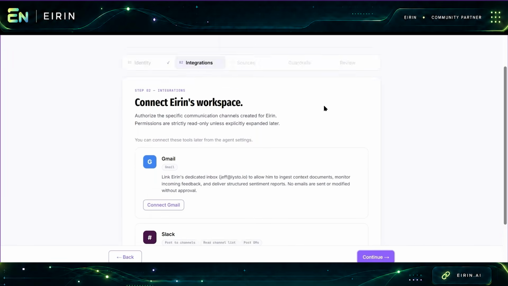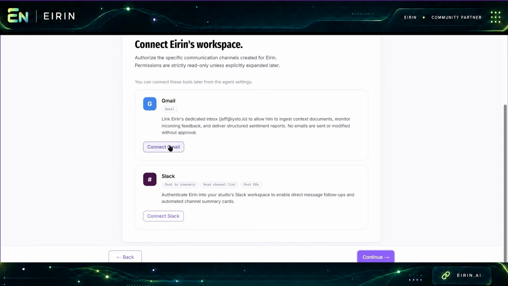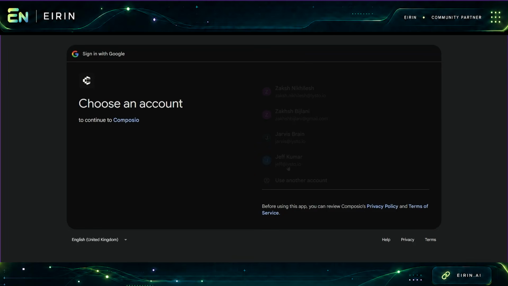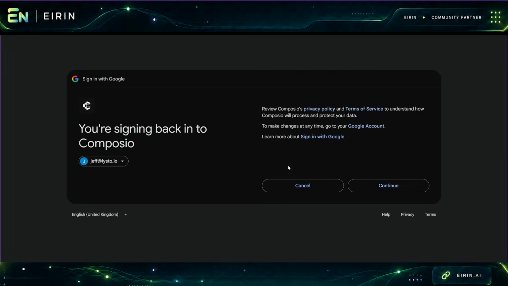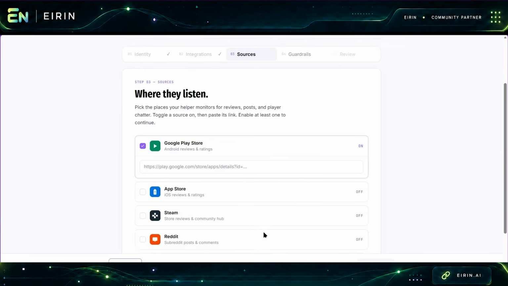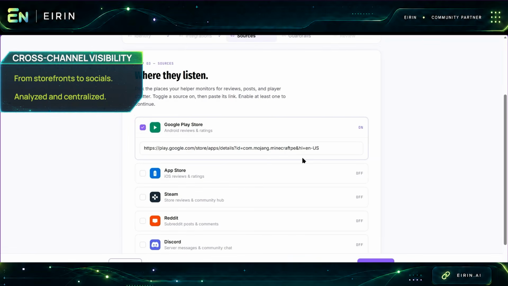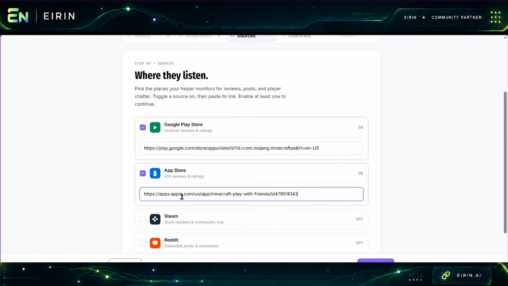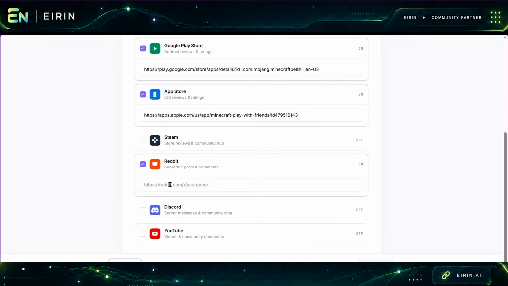With that in mind, let's go back and walk through the rest of the setup needed for read. Eirin can connect to an email ID, a Slack account, or both to send reports and communicate with you. I'll keep it simple and go with email only using Jeff's email ID. Next, we choose the sources it reads, from storefronts to social channels. Each source gives a different signal. For example, Discord gives early unfiltered feedback from highly engaged players, while Instagram provides a broad overview of player sentiment. These are permissions we give Eirin, not custom integrations to build, so setup stays simple.